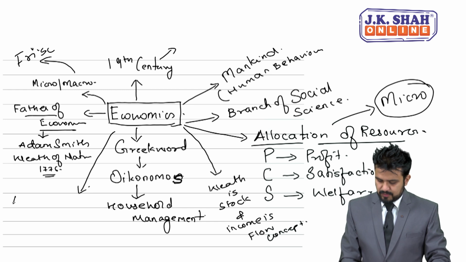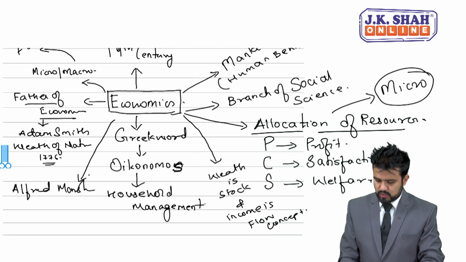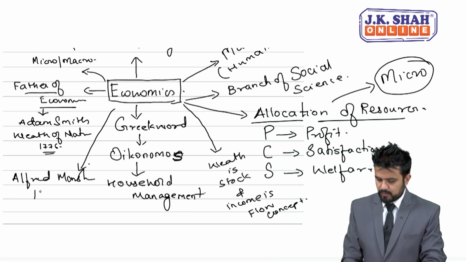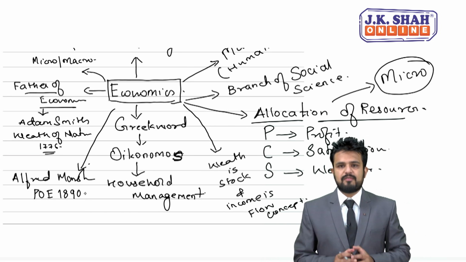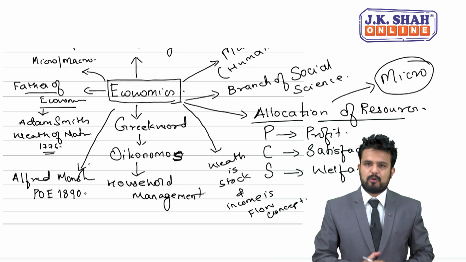Next comes Alfred Marshall. He is a neoclassical economist. He has also written one book. Name of the book is Principles of Economics, which year? 1890. And students, precisely if I tell you, Alfred Marshall is an architect of microeconomics.